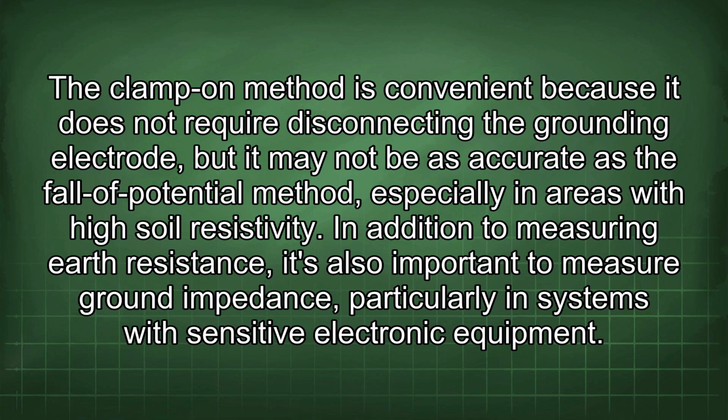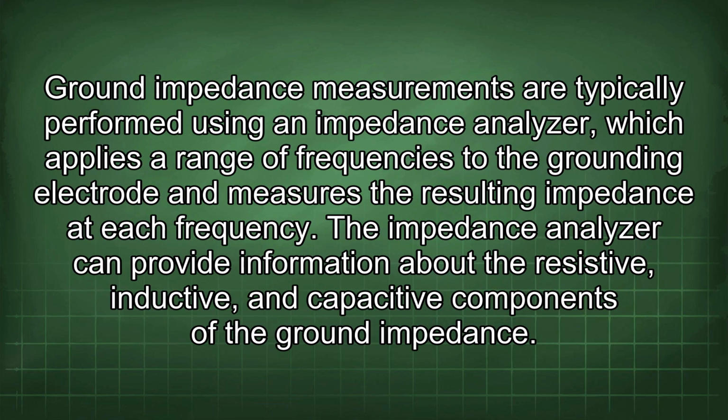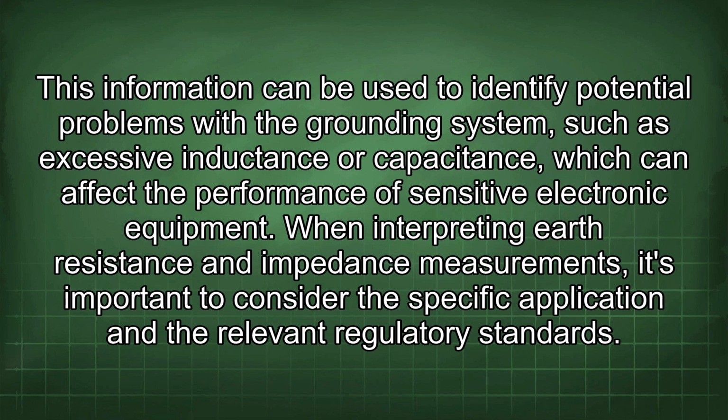In addition to measuring earth resistance, it's also important to measure ground impedance, particularly in systems with sensitive electronic equipment. Ground impedance measurements are typically performed using an impedance analyzer, which applies a range of frequencies to the grounding electrode and measures the resulting impedance at each frequency. The impedance analyzer can provide information about the resistive, inductive, and capacitive components of the ground impedance. This information can be used to identify potential problems with the grounding system, such as excessive inductance or capacitance, which can affect the performance of sensitive electronic equipment.